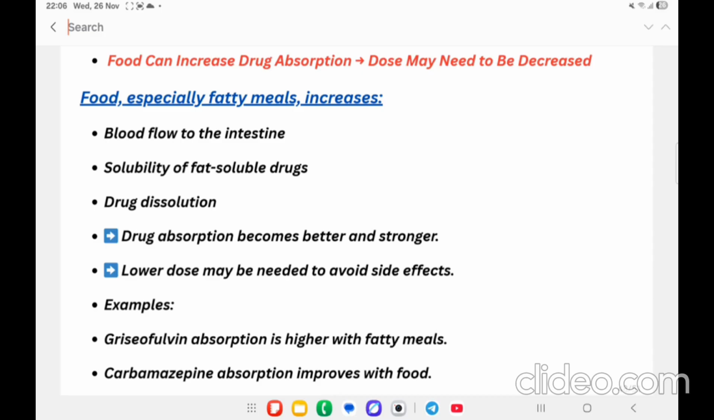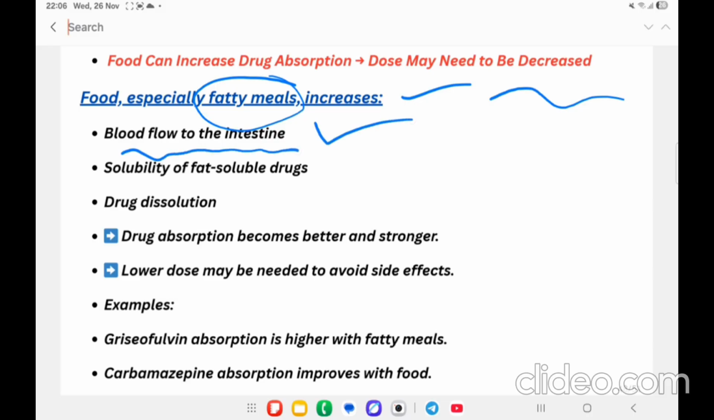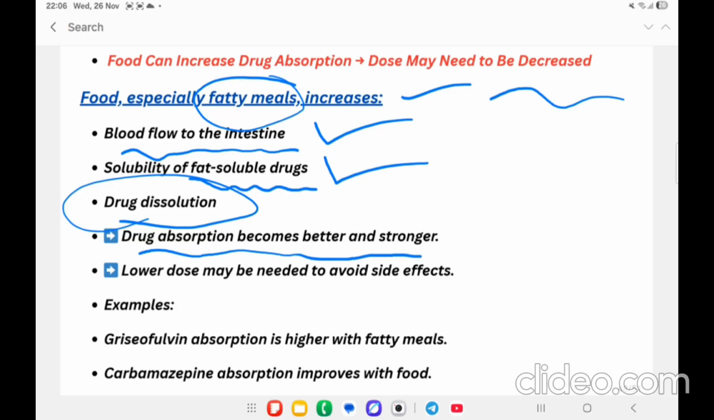Then food can increase the drug absorption. Dose may need to be decreased. Especially food like fatty meals is going to increase the blood flow to the intestine. The solubility of the fat soluble drug is going to increase. Then the drug dissolution is faster. Then drug absorption becomes better and stronger. Then a lower dose may be sufficient to produce the therapeutic effect and to avoid the side effects also.